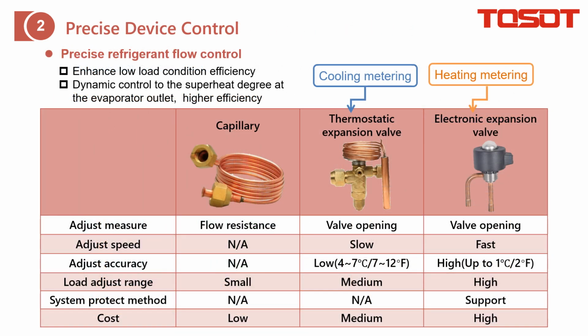Precise device control. For this slide, I compare the three traditional metering devices, which are capillary, TEV, and EXV. For the first X, it just adopts these two. This one for cooling metering, this one for heating metering, and this is located at the indoor side, this located at the outdoor side. And I also compare the adjustment measures, speed, accuracy, and adjustment range, and also the system protection measures. I put the information here just for your reference.